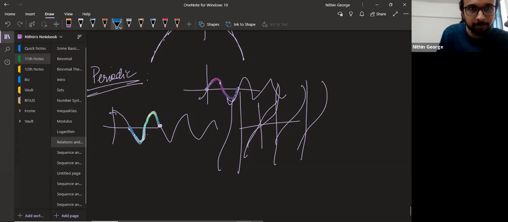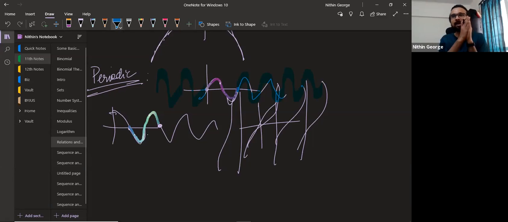Are you following? You see this part, right? So I just copied across to this one section, and then I copy another section here. Control C, Control V. Control C, Control V. I Control C, Control V this side also. What am I getting? I'm actually getting the entire graph again. When I take that basic repeating unit and I copy paste it to the sides, I get the same graph again.